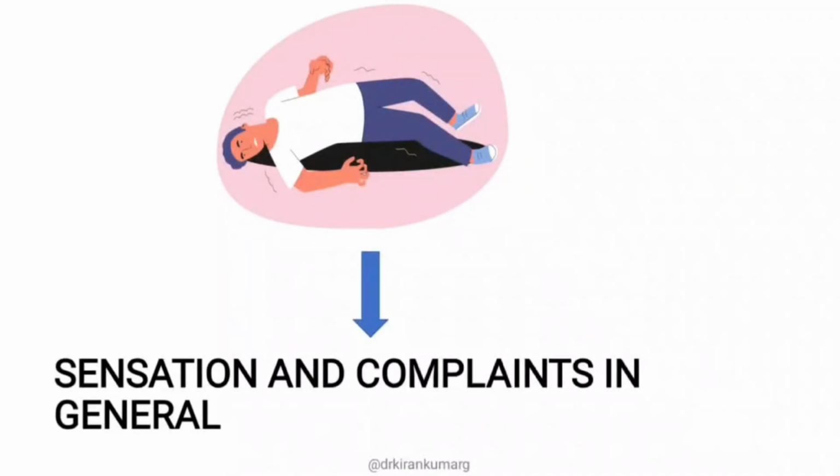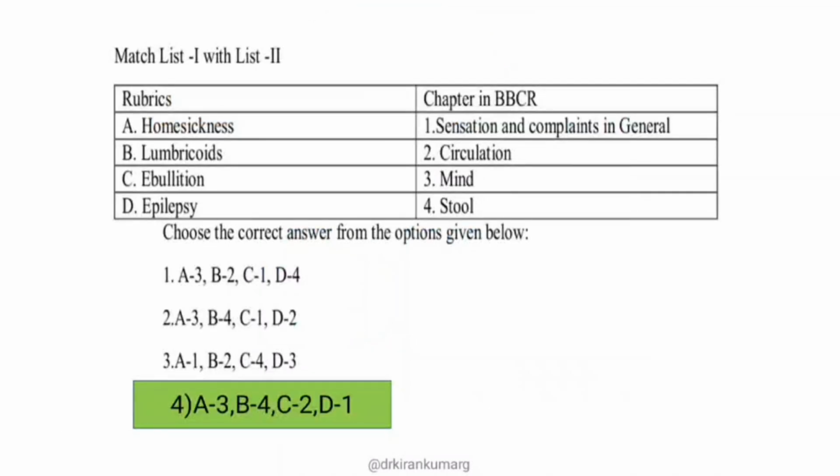Even in Kent's repertory there is a rubric convulsion given directly in the chapter generalities. Ebullition is related to circulation, where there is bubbling or boiling of the blood. So the right option is option D. Homesickness is seen in the mind chapter, lumbricoids in stool, ebullition in the circulation chapter, and epilepsy in sensation and complaints in general.